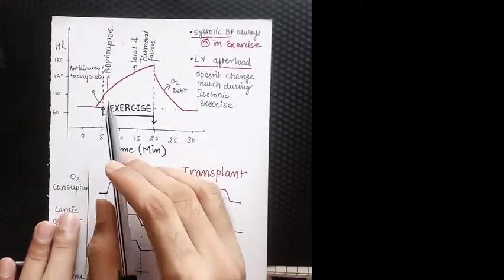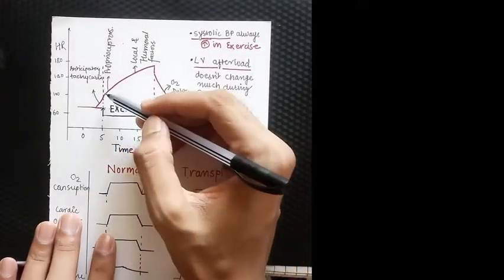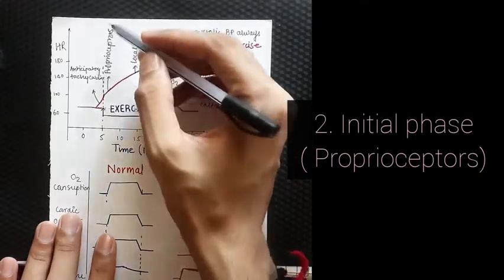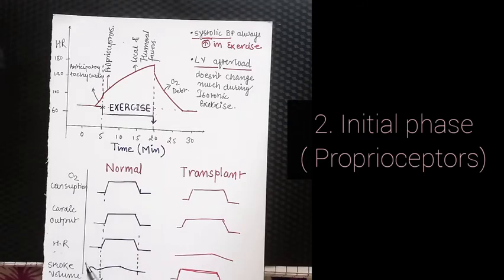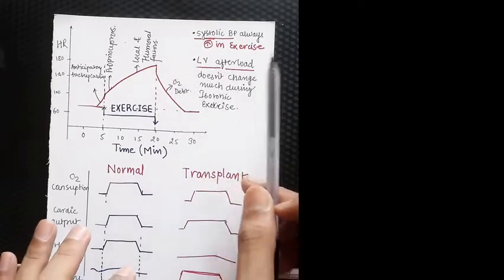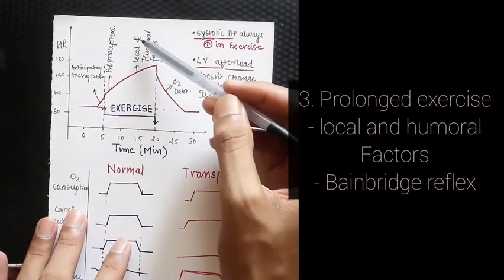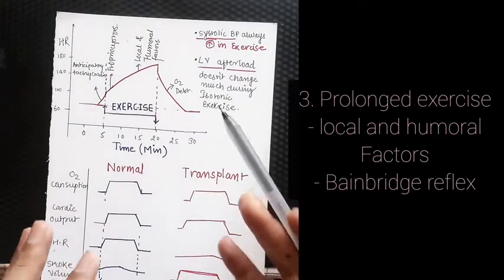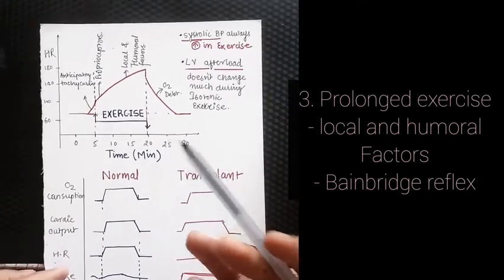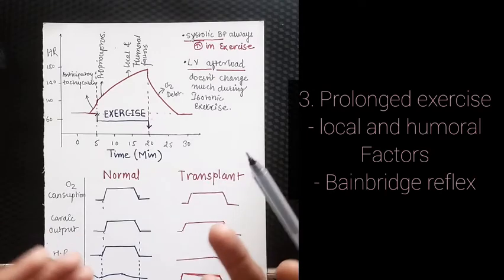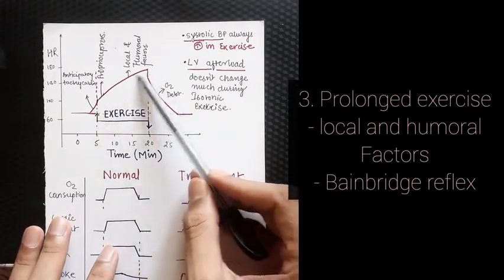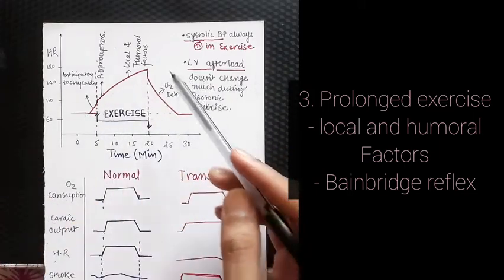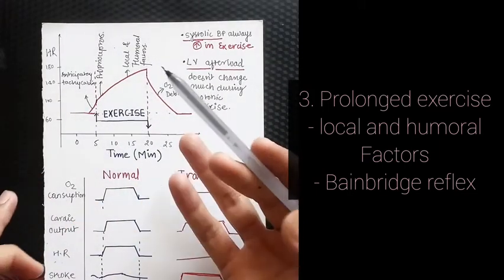After that, when the exercise is started, in the initial movement we have proprioceptor stimulation. They are present at all the joints, which produce signals, and these will cause increased heart rate. At last, due to prolonged exercise, there will be accumulation of local and humoral factors like increased carbon dioxide and increased lactic acid. These will signal the brain to increase the heart rate, and so there will be an increase in the heart rate due to prolonged exercise. So these are the causes of increased heart rate.